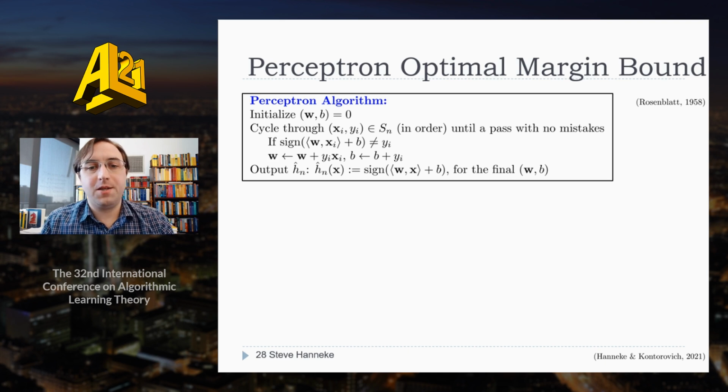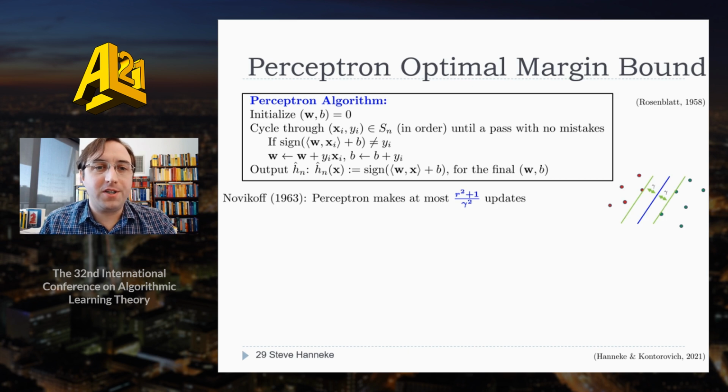Let's imagine running this algorithm through the data set, updating on each mistake, and just keep cycling through the data until we make a complete pass through the entire data set without making a mistake. Then we output that final classifier as our h hat classifier. So this is a very simple way to use the Perceptron algorithm to learn a linear separator.